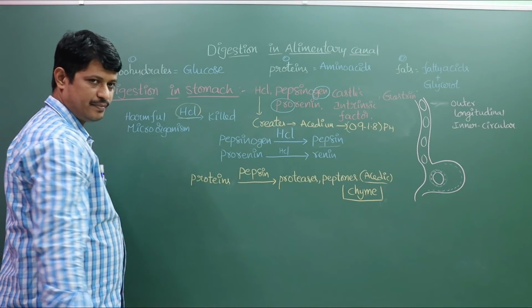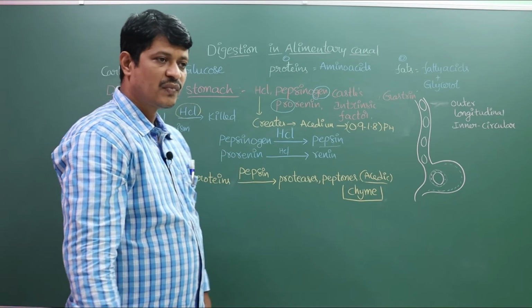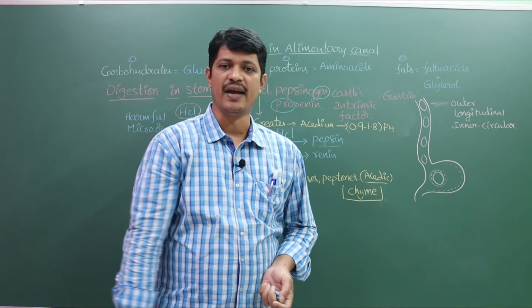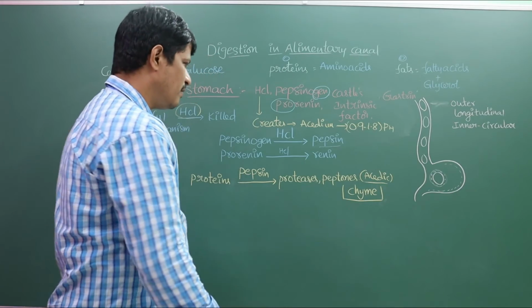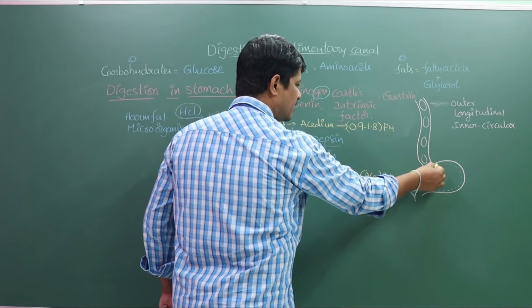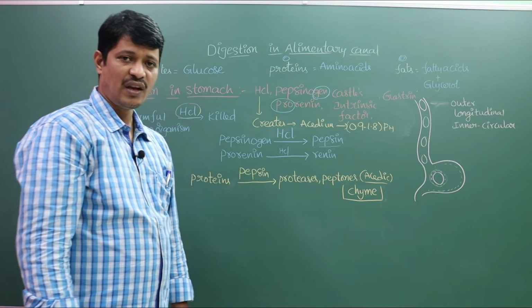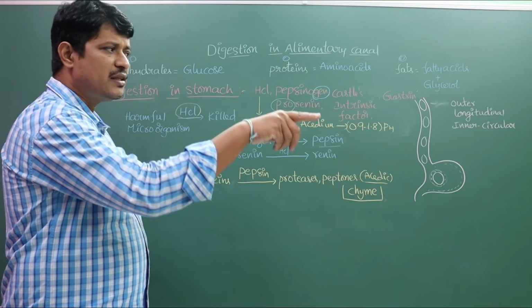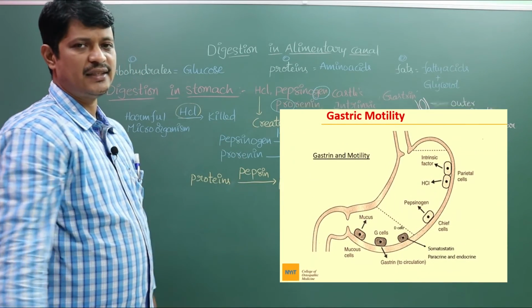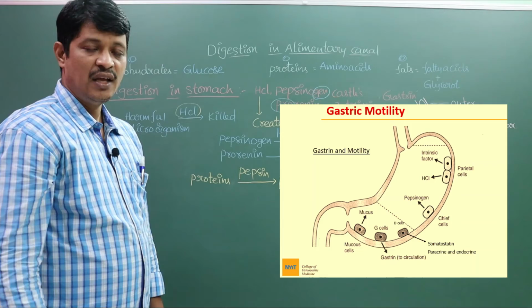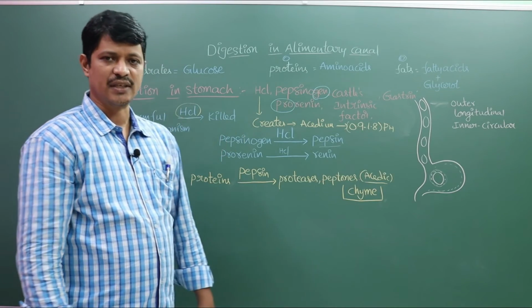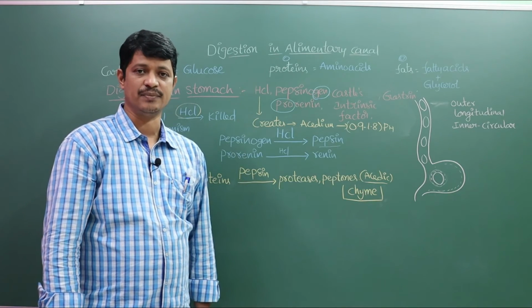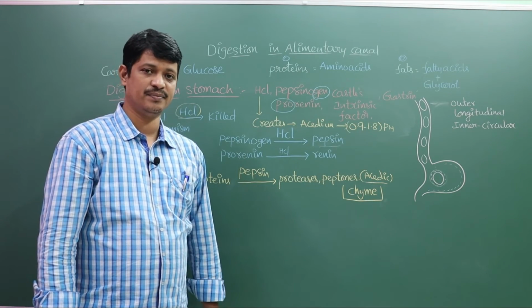Now what about renin? See, renin is the main enzyme for infants. In infants, when the milk passes from the esophagus to the stomach, due to the liquidity of the milk, it immediately travels through the stomach into the intestine. If that happens, there are no food particles in the stomach. So the infants suffer from protein deficiency. It causes so many disorders.